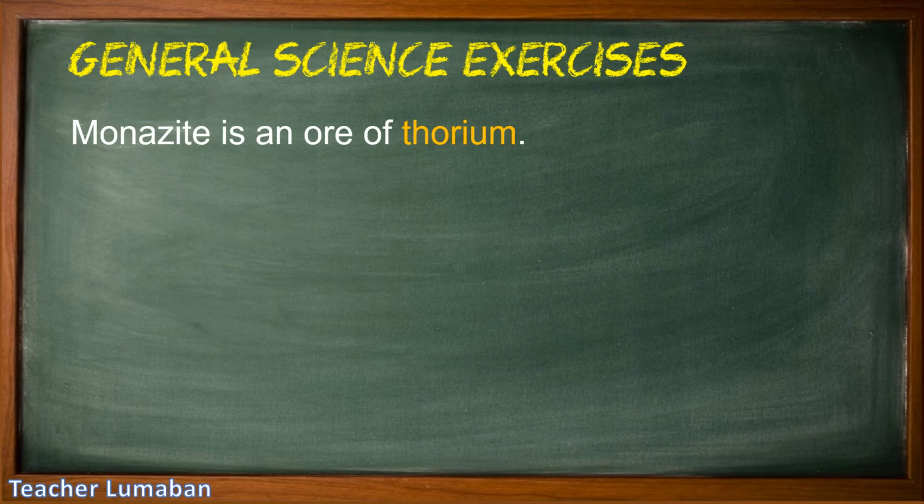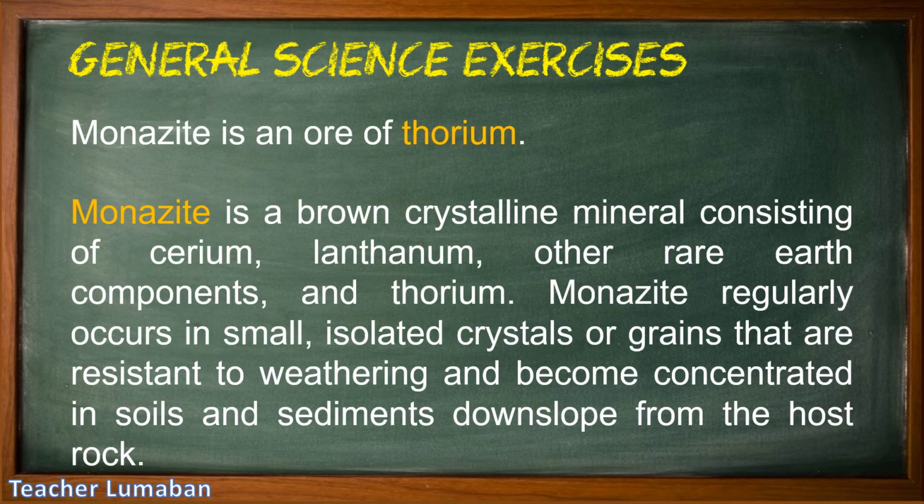Monazite is an ore of thorium. Monazite is a brown crystalline mineral consisting of cerium, lanthanum, other rare earth components, and thorium. Monazite regularly occurs in small, isolated crystals or grains that are resistant to weathering and become concentrated in soils and sediments downslope from the host rock.